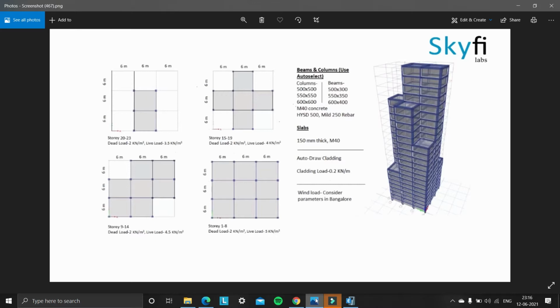In this project we're going to use M40 concrete, HYSD 500 and mild 250 rebar. Coming to the slab, it should be 150 mm thick and of M40 grade concrete. Here we are using auto draw cladding, with an auto cladding load of 0.2 kN per meter. Coming to wind load, we need to consider parameters as in Bangalore.